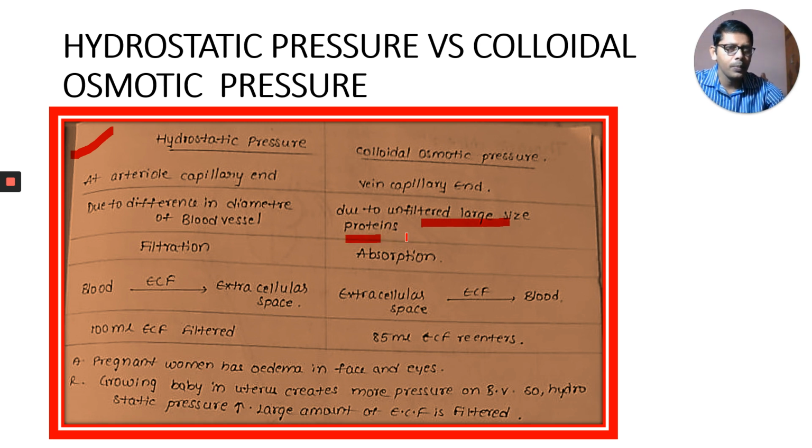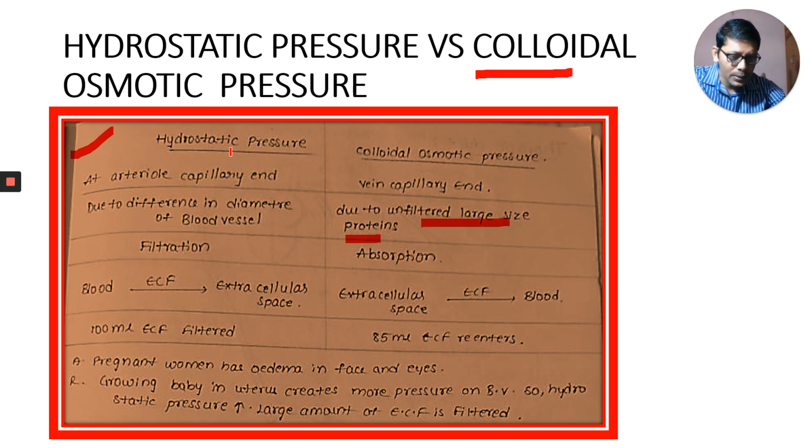I told you plasma proteins are not filtered. Because of these unfiltered large plasma proteins present inside the capillary, they cause the colloidal osmotic pressure in the capillaries towards the vein.